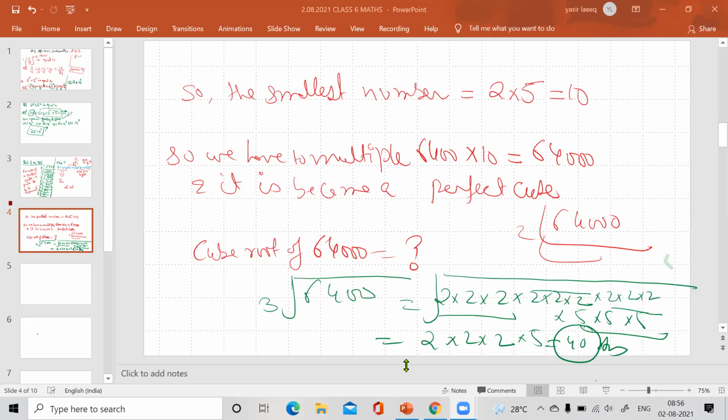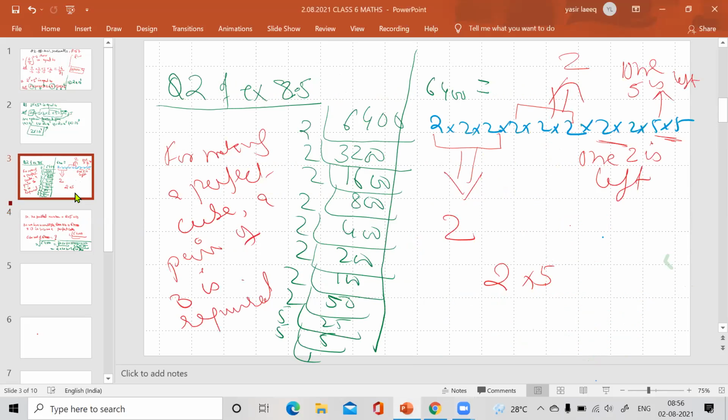As I told you in the previous slide, a 2 is left and a 5 is left from here. That means if we put a 2 and a 5, then it will become a perfect cube.